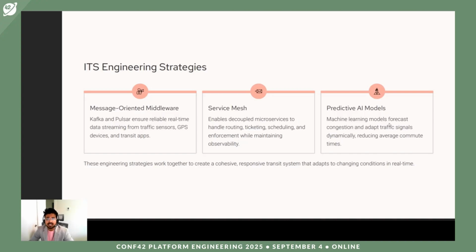Through machine learning models, we can forecast congestion and adapt the traffic signals accordingly and dynamically. That definitely helps reduce the travel time and the congestion duration. These engineering strategies work together to create a cohesive, responsive transit system that adapts to changing conditions in real time.